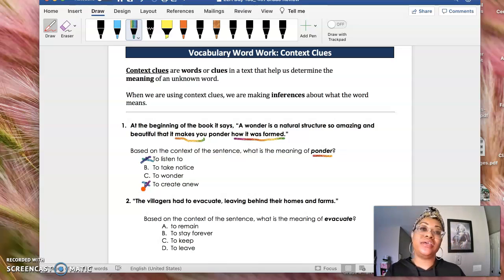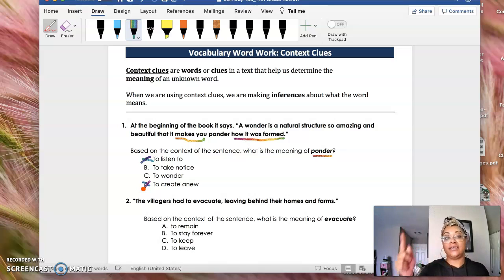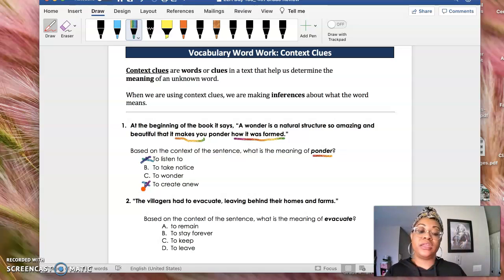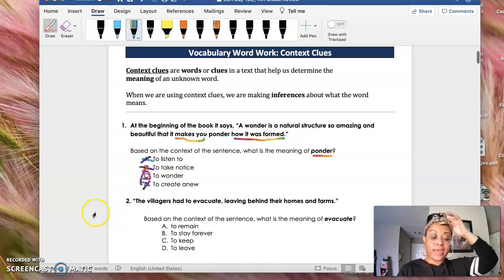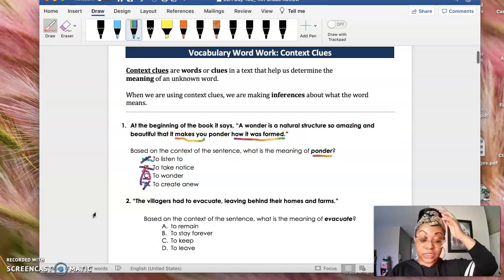Taking notice of something is actually seeing it. You won't really be able to think about how it was formed, right? So we know that wonder must mean the same as ponder. To wonder is to think about something, right? Okay, good.